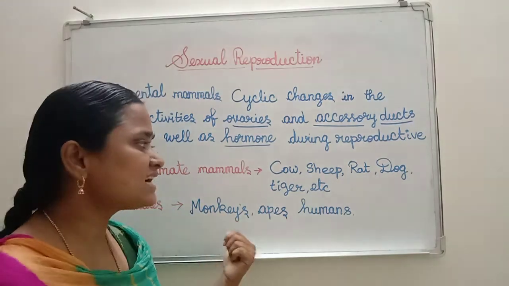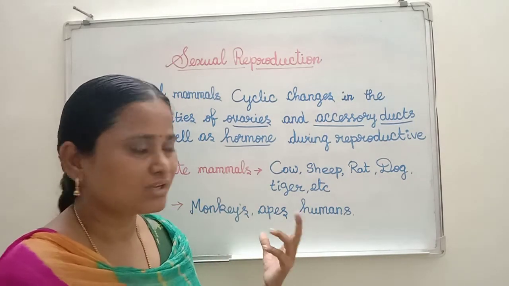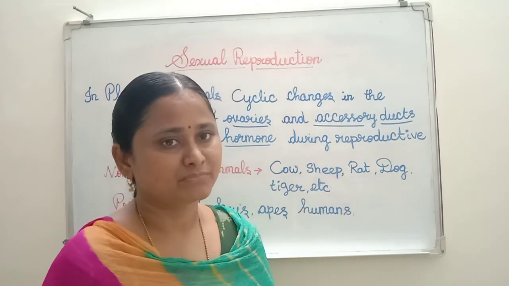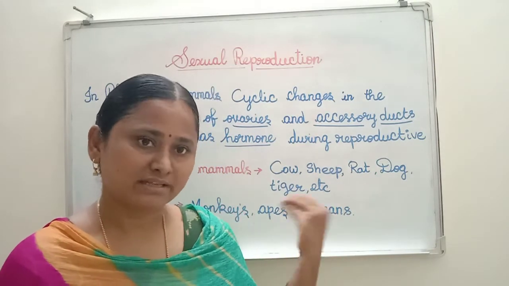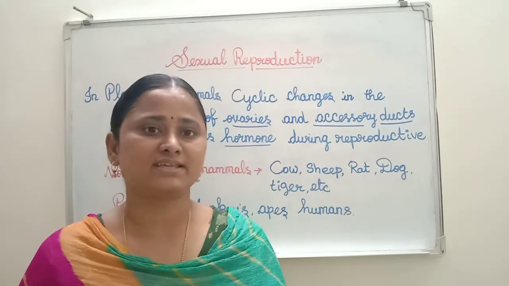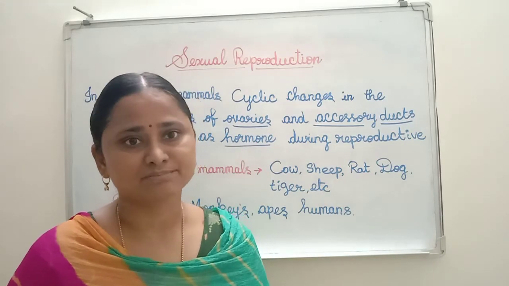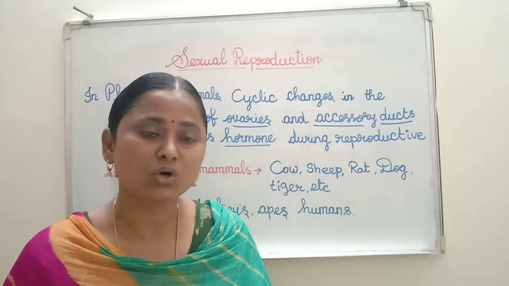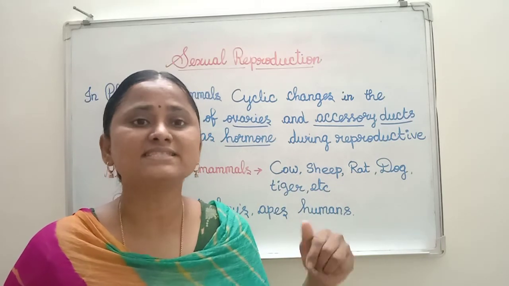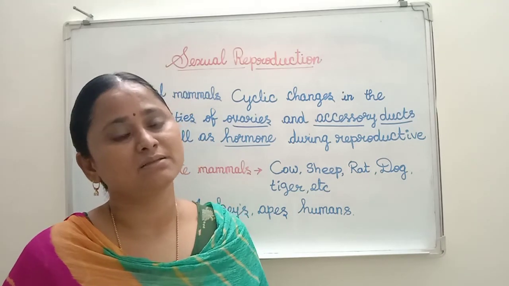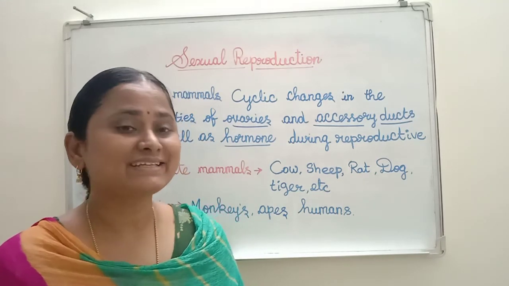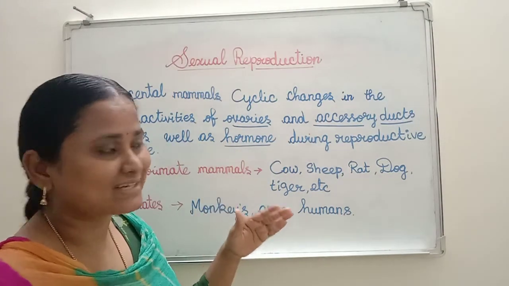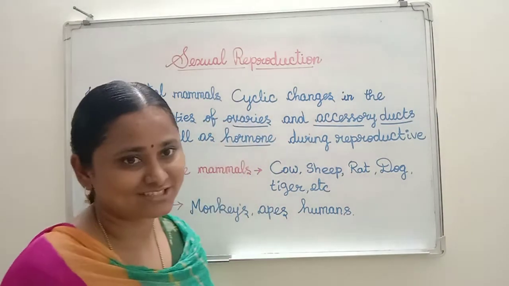In animals, birds produce eggs seasonally, but some birds produce eggs throughout the year, and those come under economically important birds. In placental mammals, the reproductive events are in the form of cyclic changes.